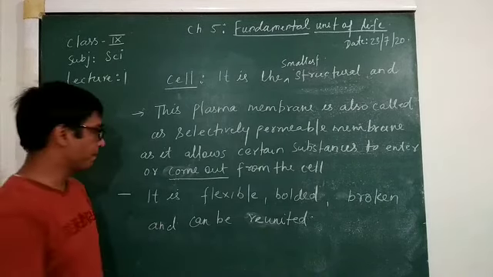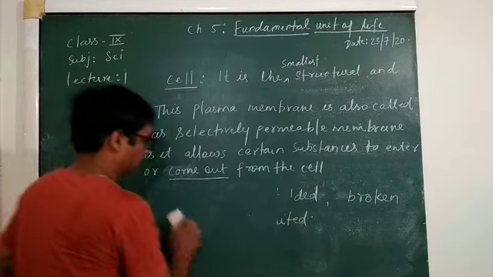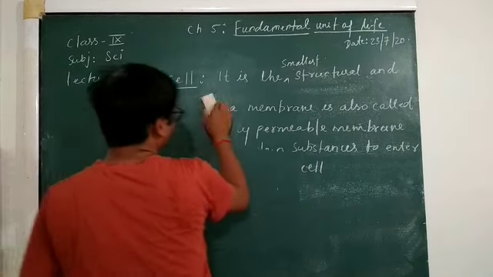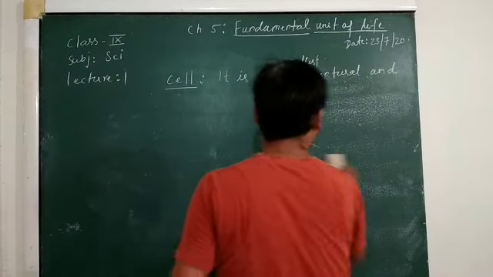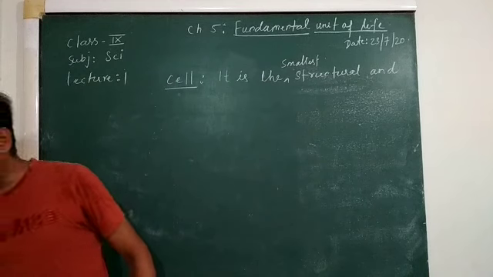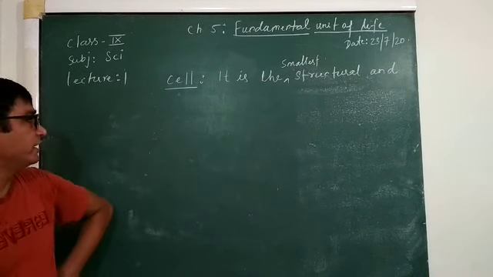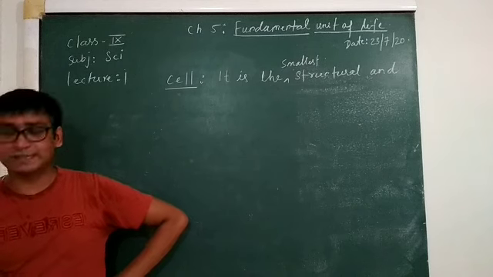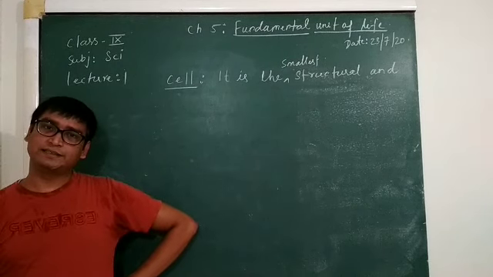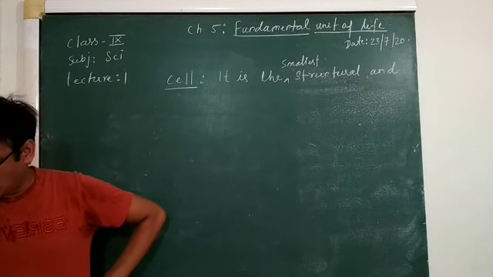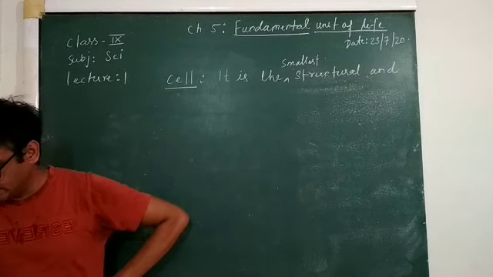So let's see. There are some terms which are related with this exit and entry of substances from outside to inside the cells or inside to outside the cells.